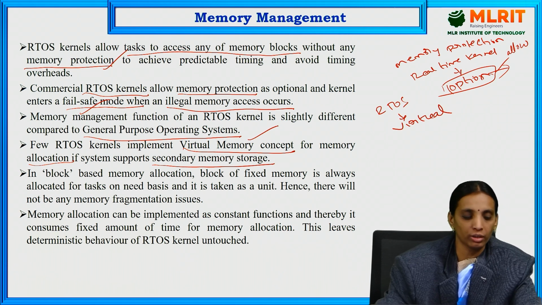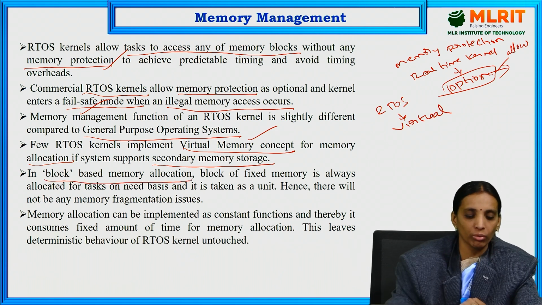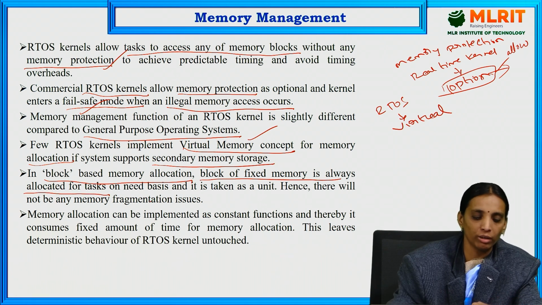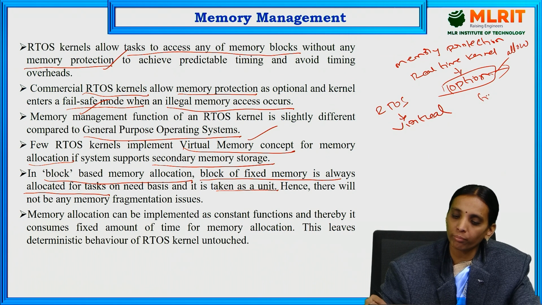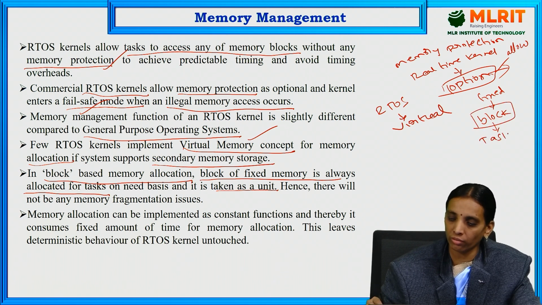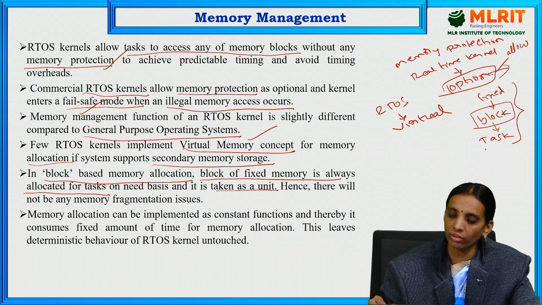In block-based memory allocation, a block of fixed memory is always allotted for tasks on a need basis, and it is taken as a unit. So, a fixed number of memory locations are allotted for a block, and this block is utilized for a particular task. So, this will all be considered as one unit.